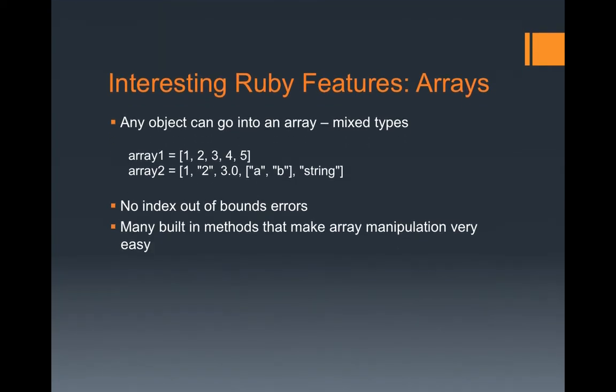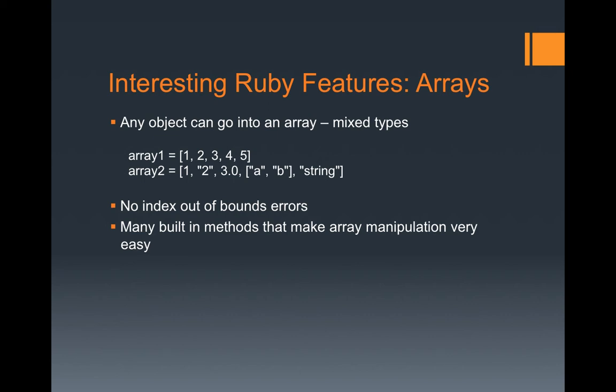So we'll just start dipping our feet a little bit into the language now. Some interesting features, starting with arrays. Unlike languages that we've dealt with, arrays can be mixed type. So you could have arrays of integers and such, or you could have arrays that contain integers, floats, arrays, strings, and characters inside them, as you can see for array 2. That will work just fine. You won't have problems with that.